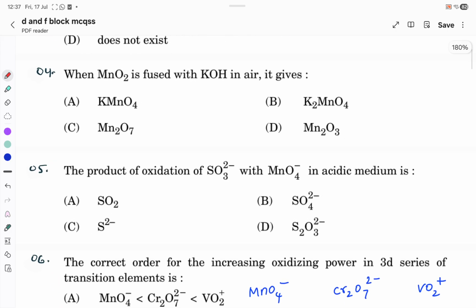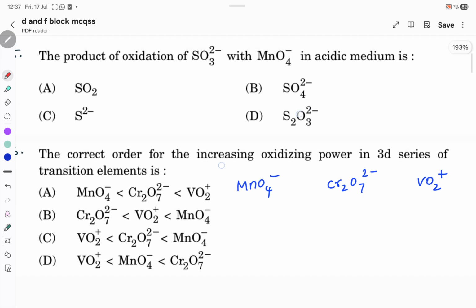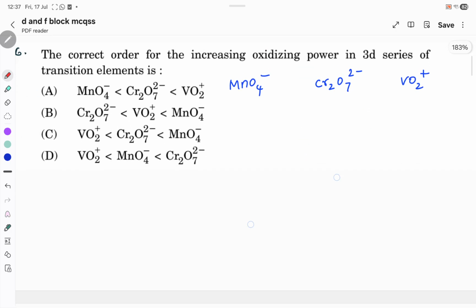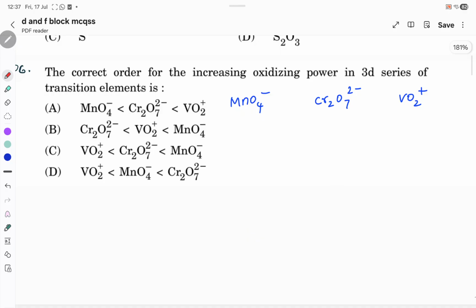When MnO2 is fused with KOH in air, it gives K2MnO4. It is a direct question from NCERT. The product of oxidation of SO3 2- with MnO4- in acidic medium: this SO3 2- will be converted into SO4 2- in acidic medium.